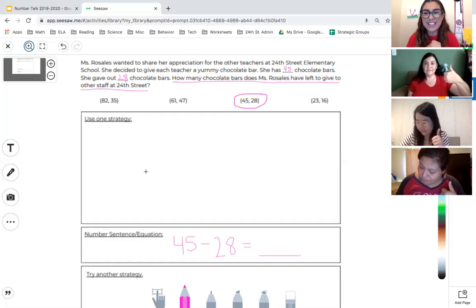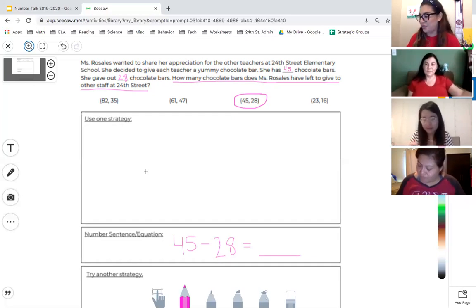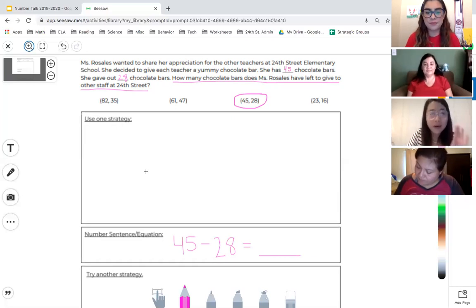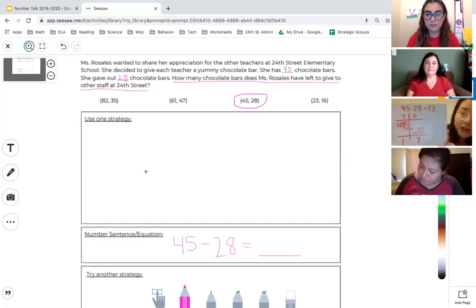All right, Ms. T, can you start us off? What is the strategy you're using today? So I'm using the tens and ones strategy, and I want to make sure, boys and girls, you understand what this looks like, because we have a lot of friends who are doing something very different. It's close, but it's not the tens and ones strategy. This is the tens and ones strategy because it has the tens and ones chart.